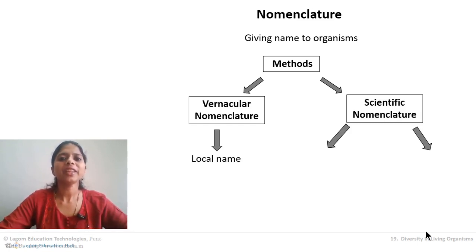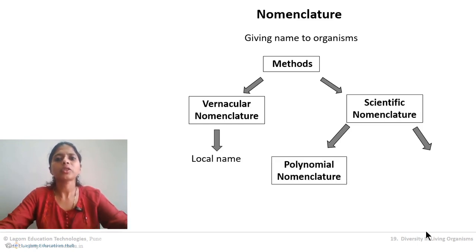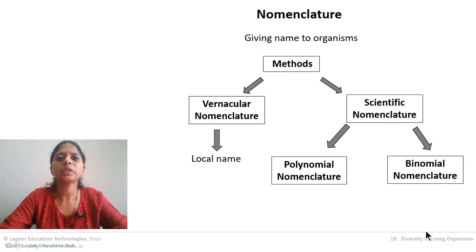And for the scientific name, there are two methods of giving a scientific name to the organism. The old method was called polynomial nomenclature. Poly means many and nomial means names. We will learn this method in a little bit of detail after some time. Another method, which is used today, is called binomial nomenclature. So basically there are two scientific methods for naming any organism: polynomial nomenclature and binomial nomenclature.